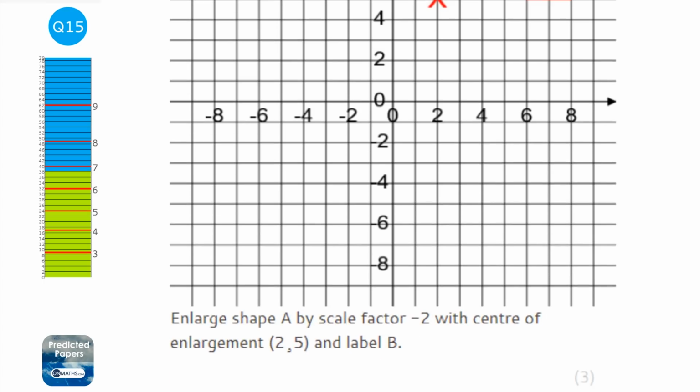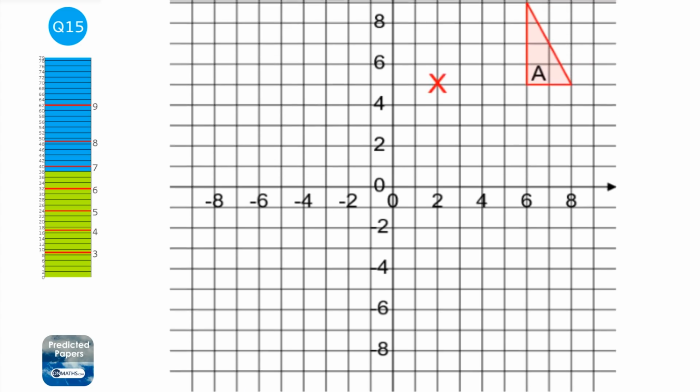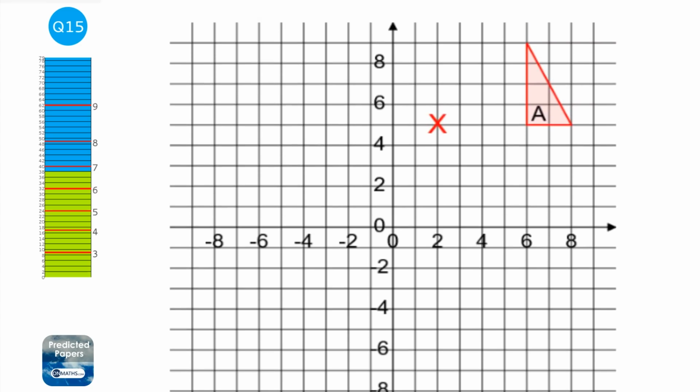Okay, so in this question we're asked to enlarge shape A by scale factor -2 with the centre of enlargement 2,5. Normally we'd first of all put the centre of enlargement on, but it's already done for us. So what I need to do now is draw my ray lines, but because it's negative we know they're going to go through the centre of enlargement. So I'm going to draw my ray line. I don't need to do the bottom right one because it will essentially be the same thing. Let's try and get it as perfect as we can. So it should be something like that.